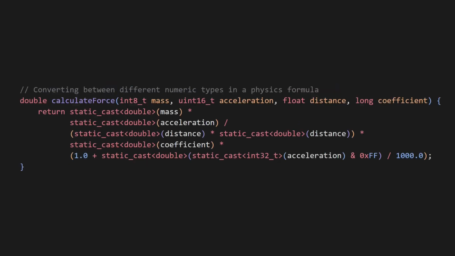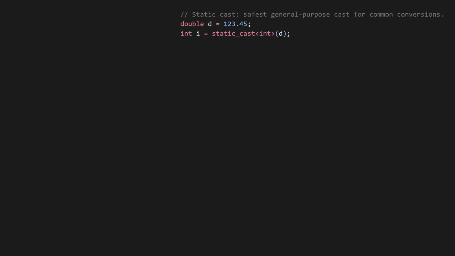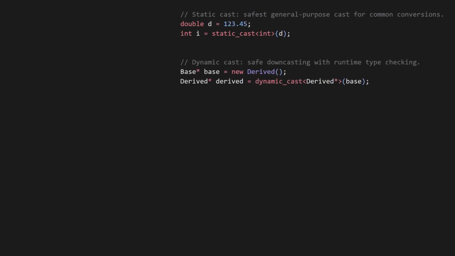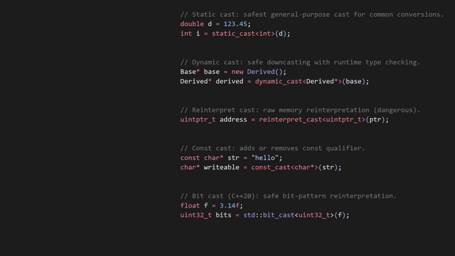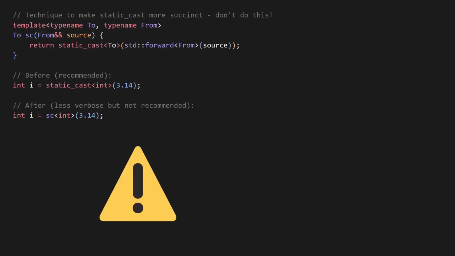Consider any function or formula where you need to perform a cast multiple times. It makes it hard to read. And static cast doesn't work in all scenarios. Sometimes you have to use dynamic cast, reinterpret cast, const cast, or bit cast, depending on the context. A common theme I see with C++ beginners is that they get annoyed with reading and writing static cast, so they create an alias for it. But creating aliases for language keywords is really bad practice, because other developers won't be familiar with your version of the language, so it's best not to do this.